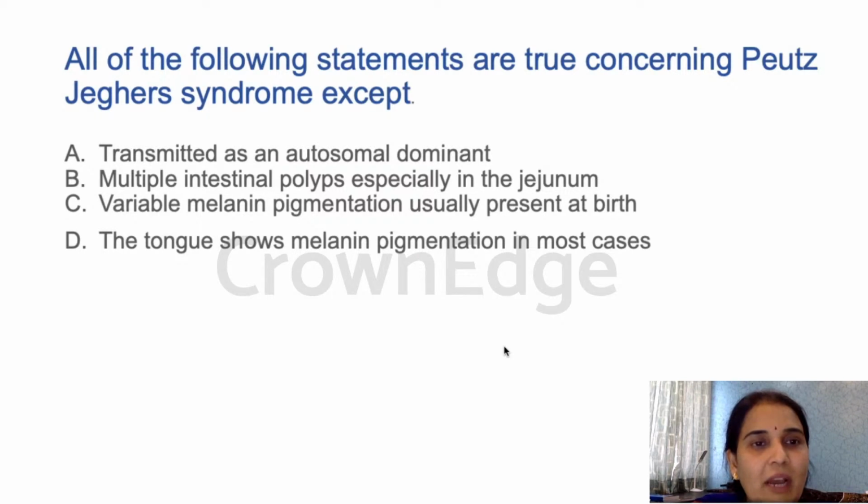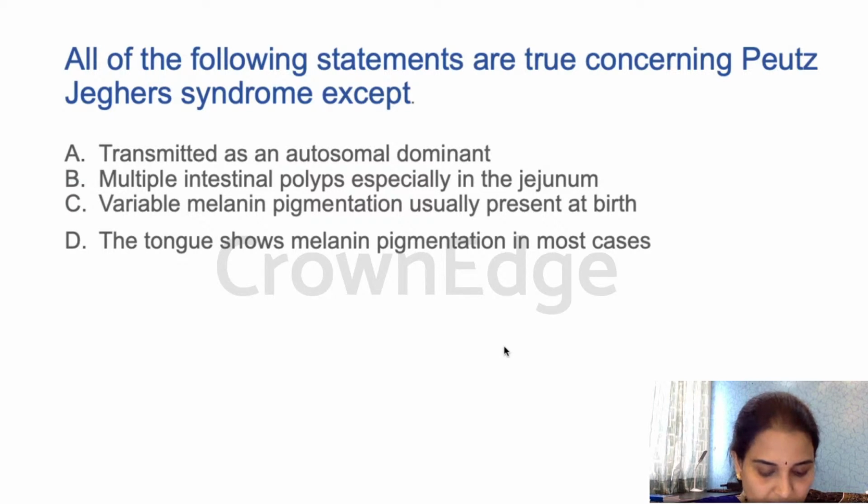What we have read and learned, all the clinical features: it's of course autosomal dominant, it shows multiple intestinal polyps, it shows variable melanin pigmentation present at birth, but the tongue showing melanin pigmentation is the one answer that is not there. So, except D is the answer for this question. Yes, D is the answer.